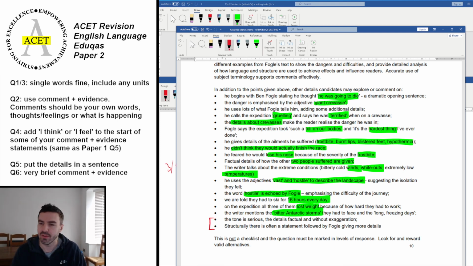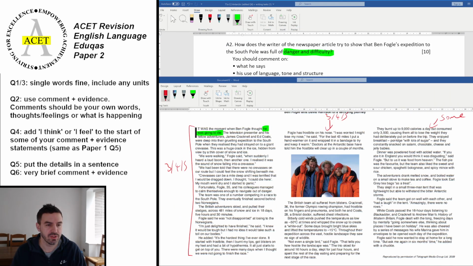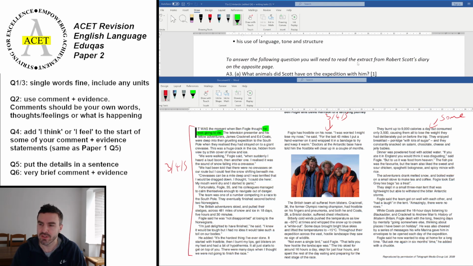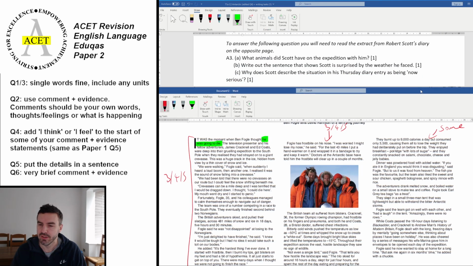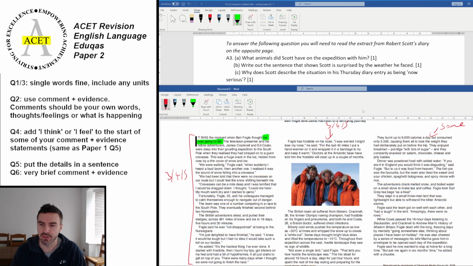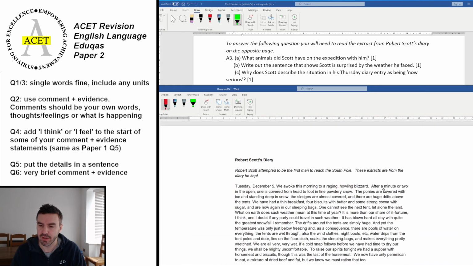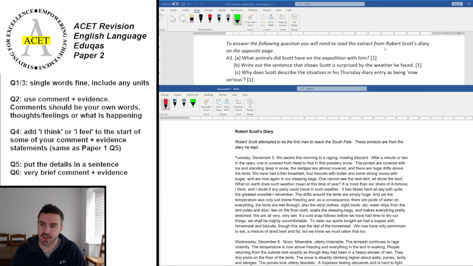Okay, so that's the answer for question 2. Right, let's go on to question 3. As always, this will require you to switch text to look at the old-fashioned text, the one that's pre-1900. Okay, so I'm going to scroll down, and I have it down here. So this is Robert Scott's diary. So you've got 3 questions here.